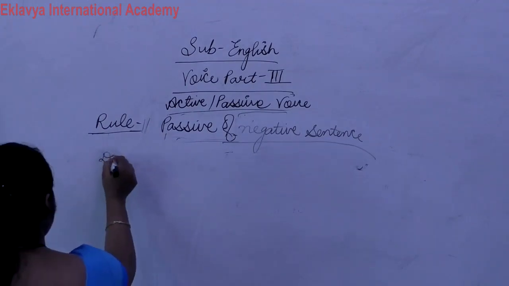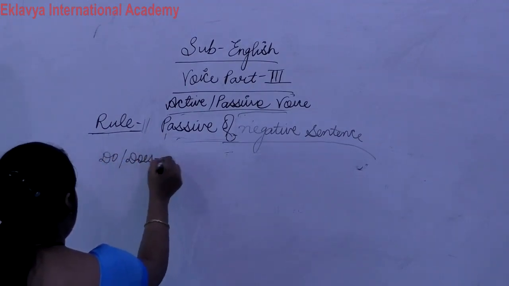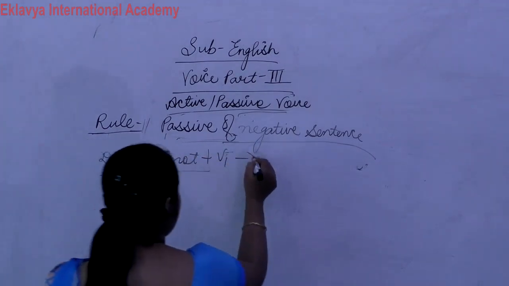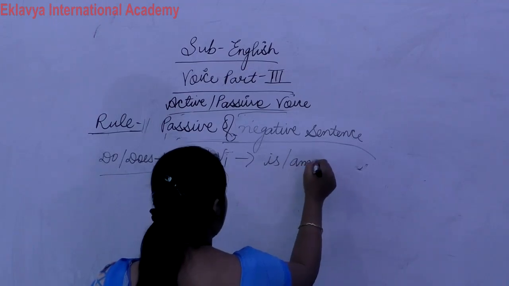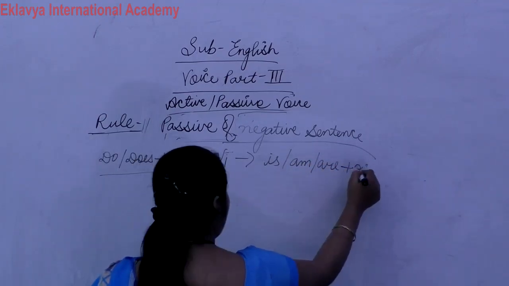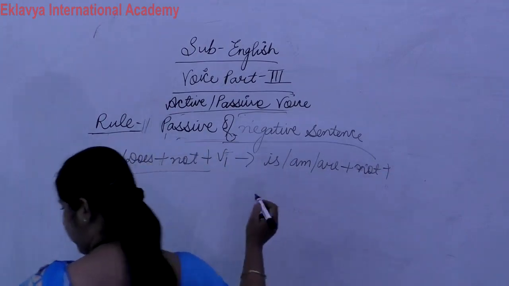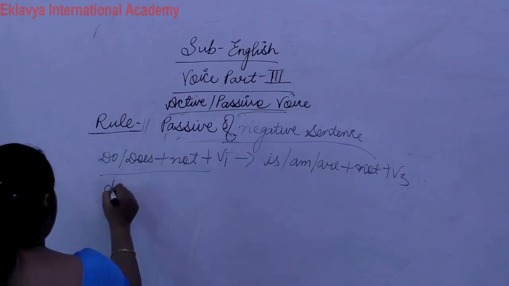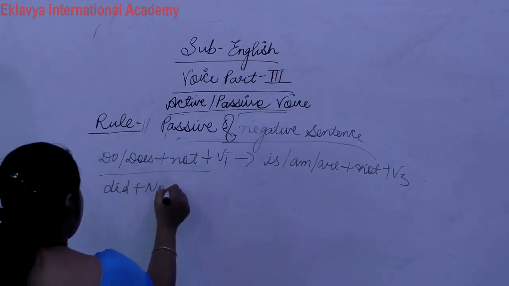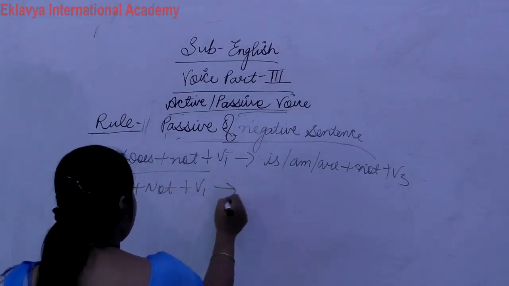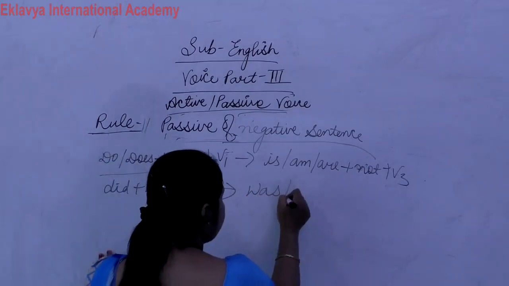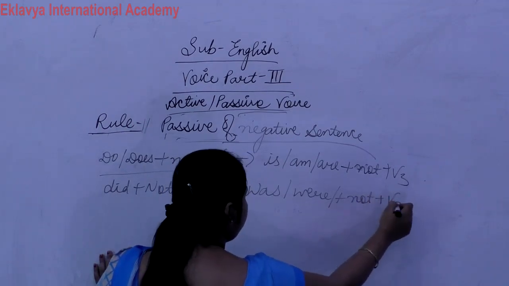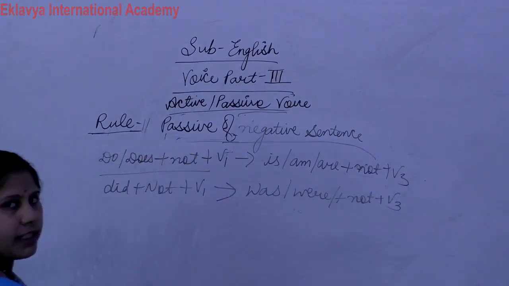If do, does plus not plus verb first form comes, then this will change into is, am, are plus not plus verb third form. And if did plus not plus verb first form comes, this will change into was, were plus not plus verb third form. This is in the case of negative sentences.